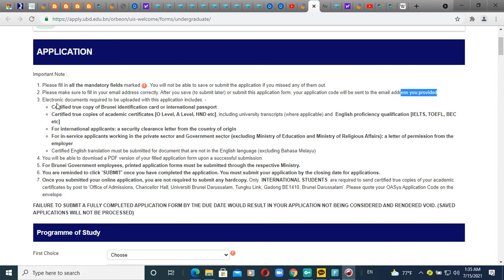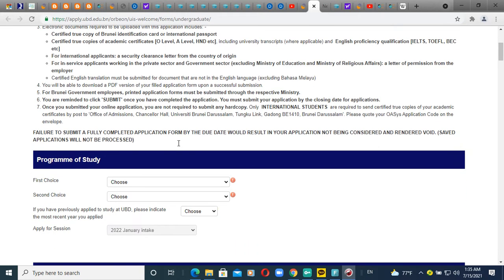The next one is the certificate or passport, as well as any kind of work experience, which you have to provide like that. And also, if your certificate and other documents are in another language, if it is not English, then you have to translate it, okay? So something like this they said.